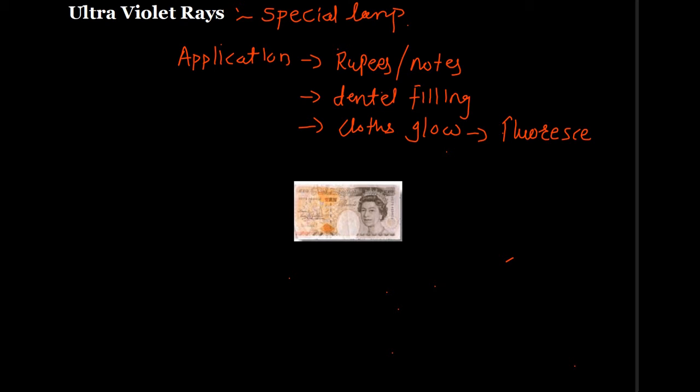Disadvantages of UV rays: UV can damage the retinas in your eyes when exposed to high doses of UV rays. That means if you are continuously staring at UV rays, it can damage your retinas.